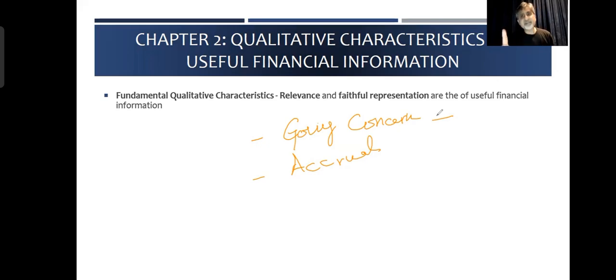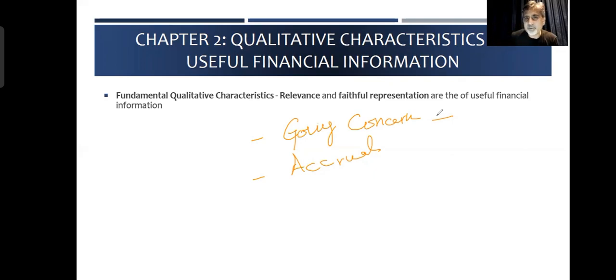Because if that business loses the status of going concern, then the rules for preparation of financial statements will totally change. Then we have to think very differently. Then there are no provisions, all are liabilities. Then there are no allowances, or then there are no economic values. Everything comes to book value, everything comes to fair value, everything comes to market value. So then you have to make different type of accounting valuations if you make to. So first thing we remember, going concern.